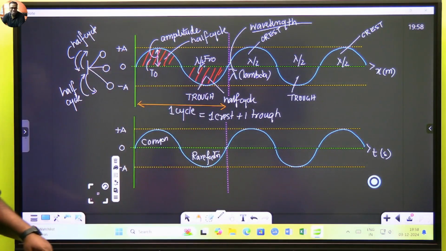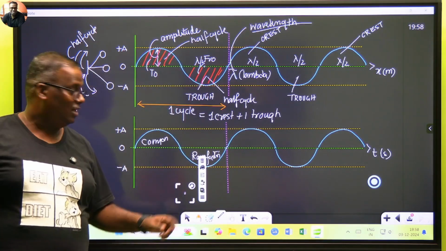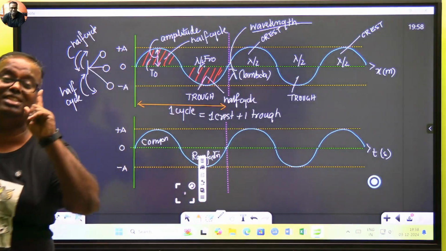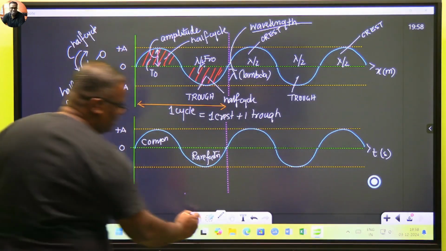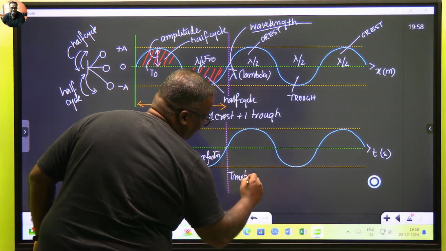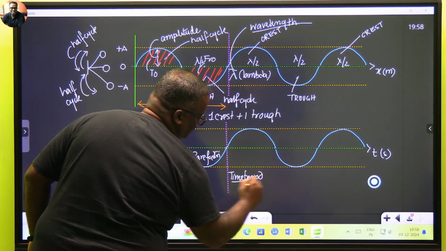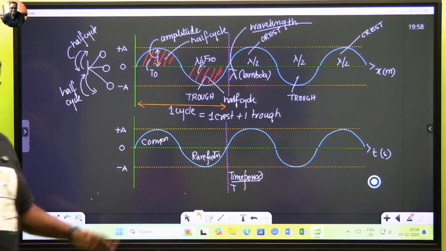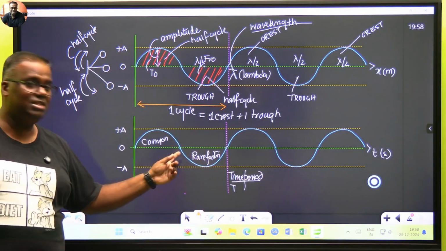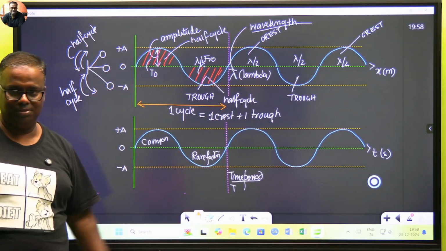Okay, now you have to tell me, what does this marker show? This is the time in which one cycle was completed. So this is the time period of the wave. T. अभी clear हो रहा है? Because in this time you completed one cycle. So what is this? Half the time period. Are you understanding?